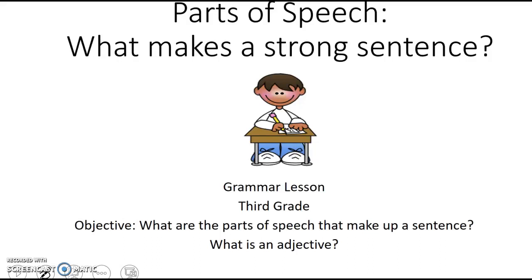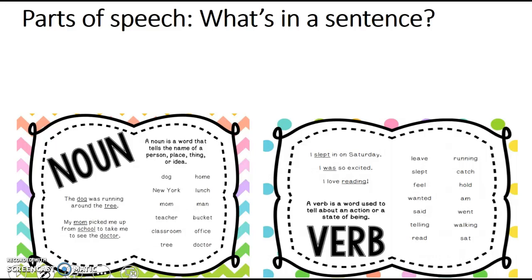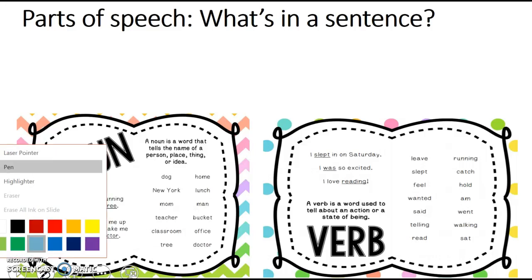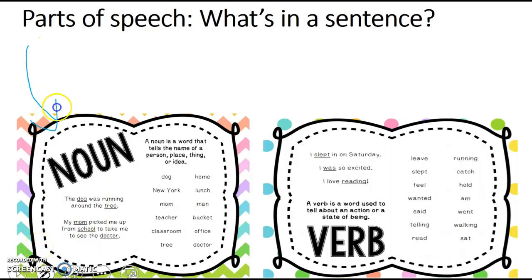All right, welcome. Today we're going to take a look at parts of speech and what makes a strong sentence in our grammar lesson today. We're going to also look at what parts of speech make up a sentence and then what is an adjective. Let's get started. First, let's take a look at a review of what's a noun.